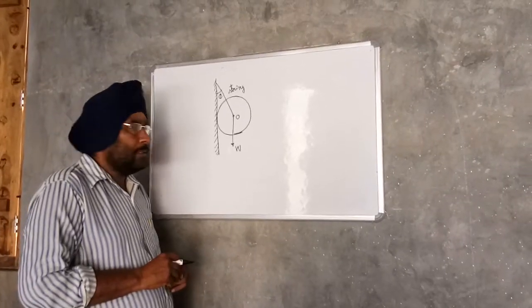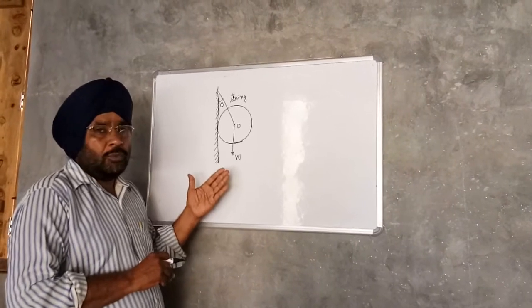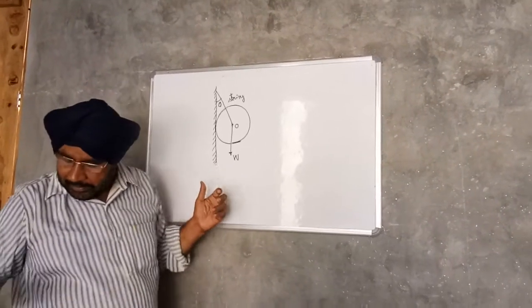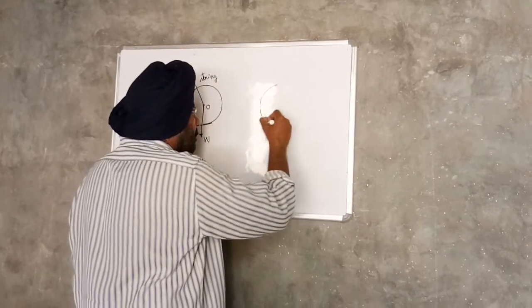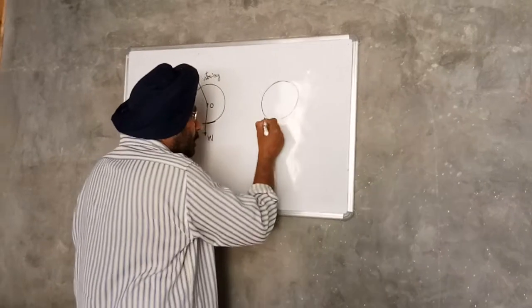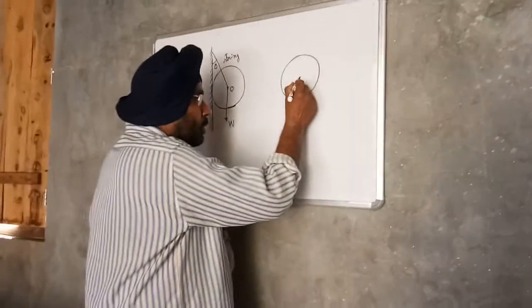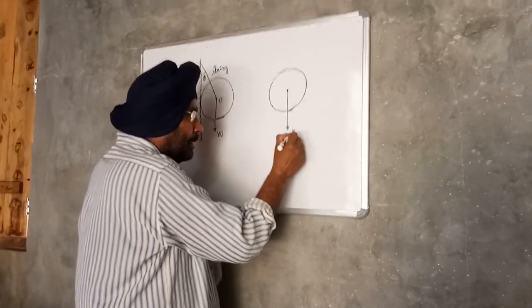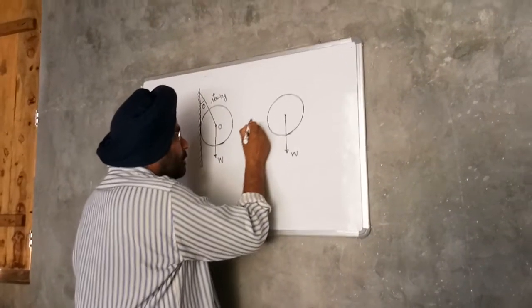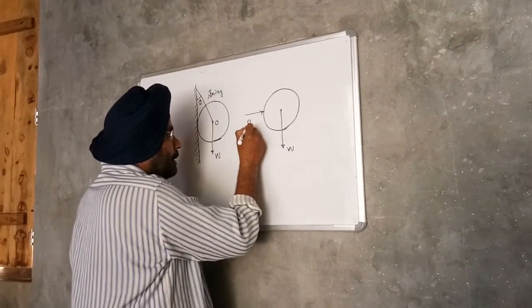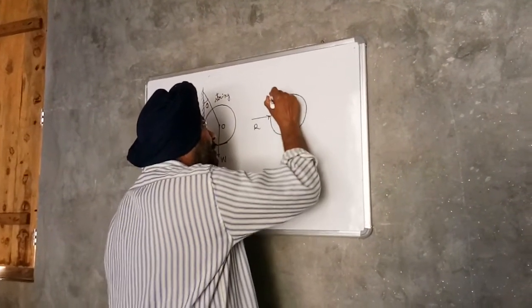Good morning, students. The figure shows a smooth cylinder, and we will draw the free body diagram for this cylinder. So first of all, we will isolate the cylinder from the system. So this is the cylinder, and the various forces acting are: weight W of the cylinder acting through the CG of the cylinder, R is the normal direction from the wall, and T is the tension in the string.